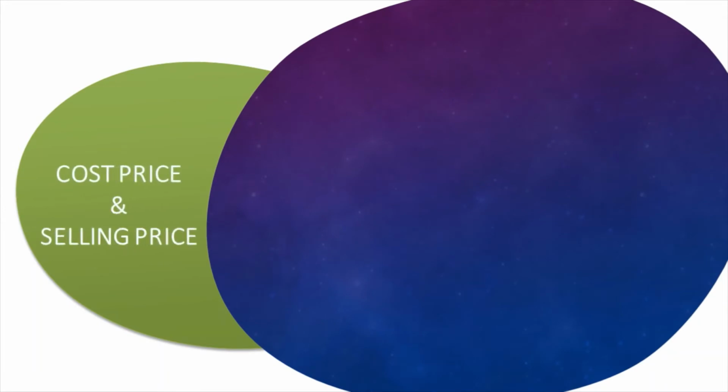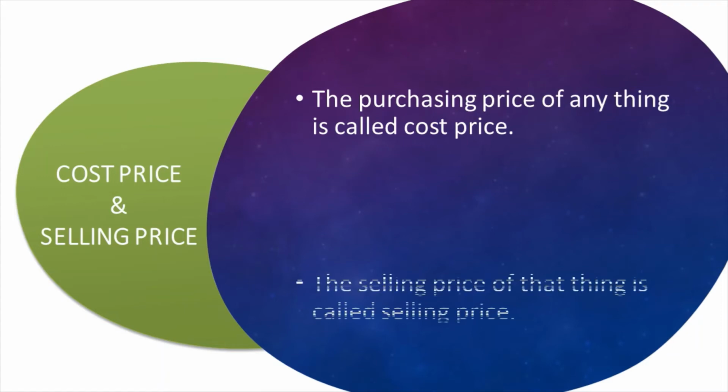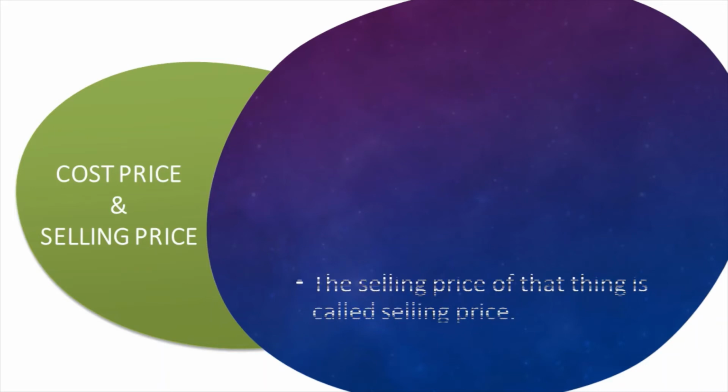Cost price and selling price. The purchasing price of anything is called cost price. That means if you buy anything from the market, that is the purchasing price and is called the cost price of that thing. The selling price of that thing is called selling price. If you sell anything that you buy from the market to persons or anywhere, that is called the selling price. So this is the thing of cost and selling.